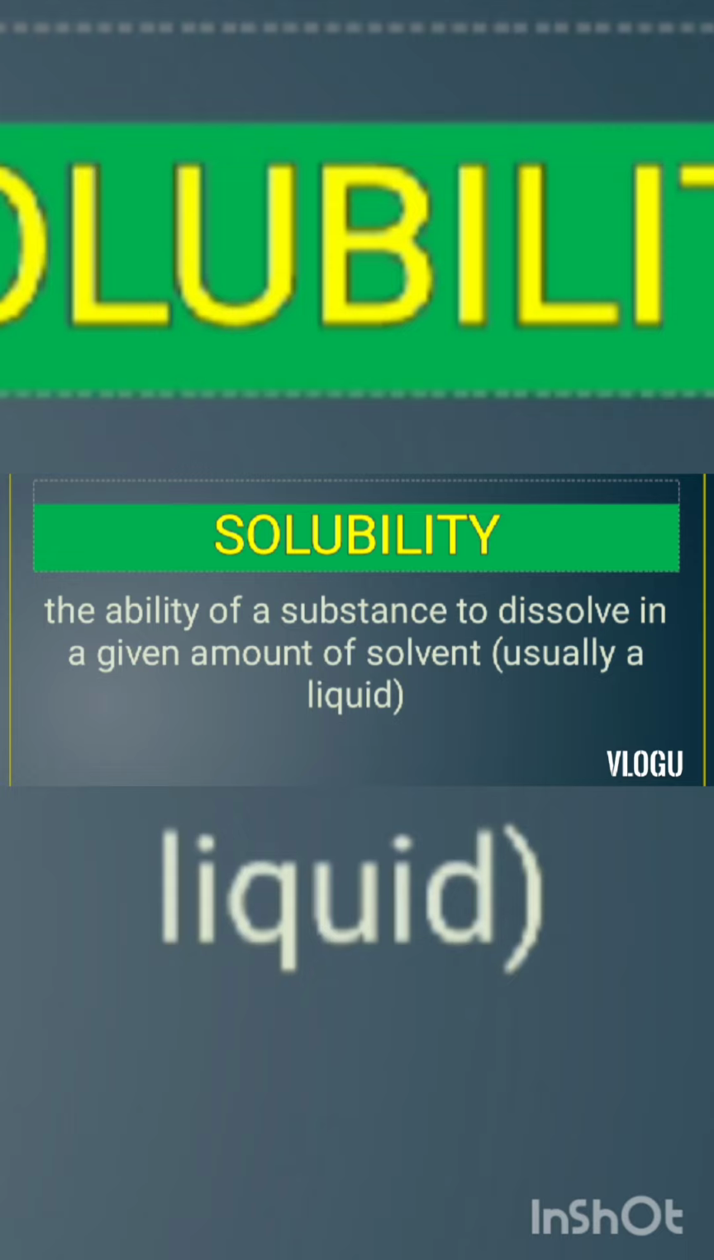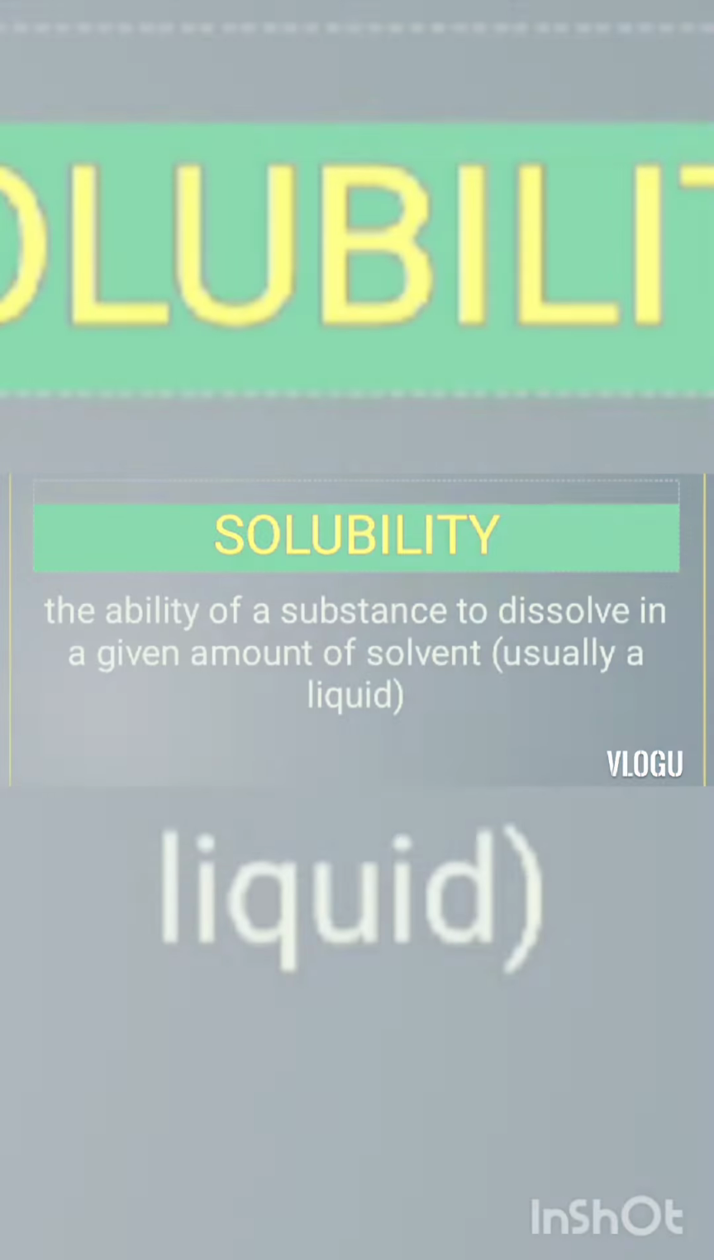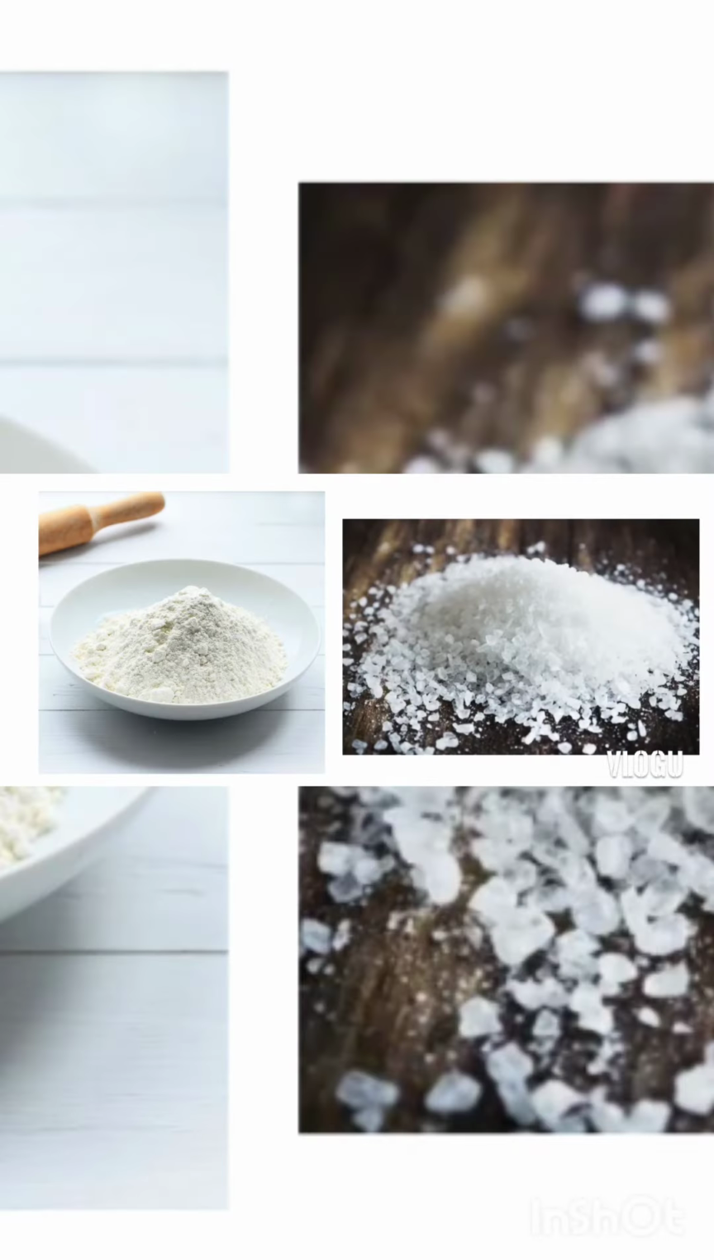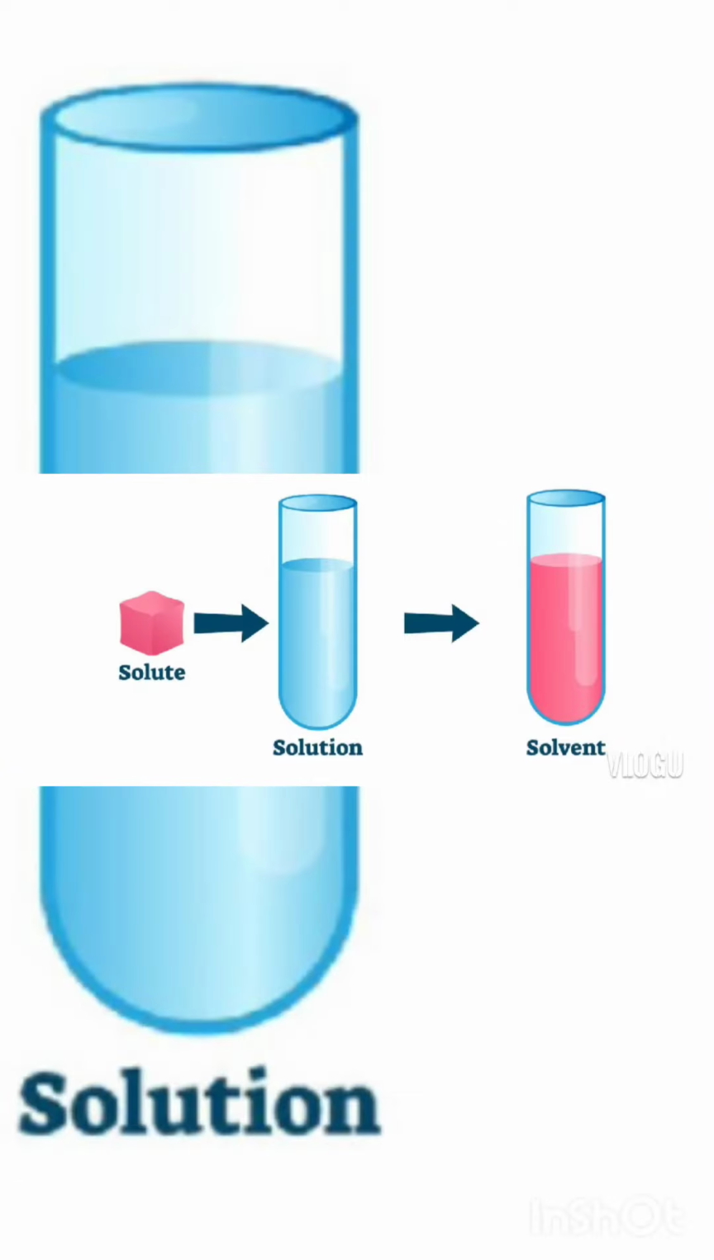Solubility. It means the ability of a substance to dissolve in a given amount of solvent, usually a liquid. For example, salt and flour have different solubility in water. If you put a spoonful of salt in a cup of water and stir, the salt dissolves in the water very rapidly. But if you put a spoonful of flour into water and stir, some of the flour settles to the bottom as soon as you stop stirring.